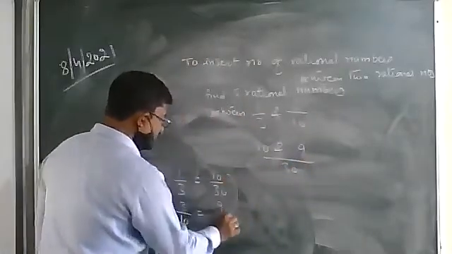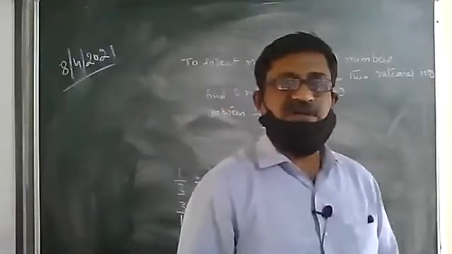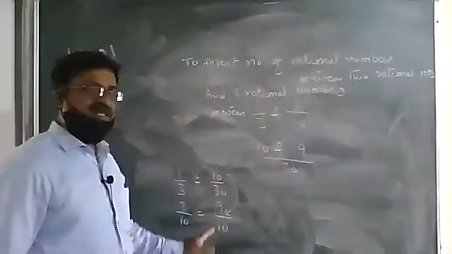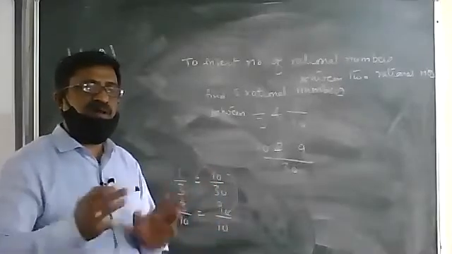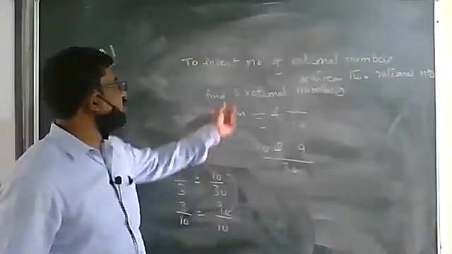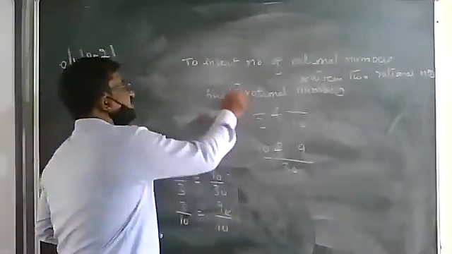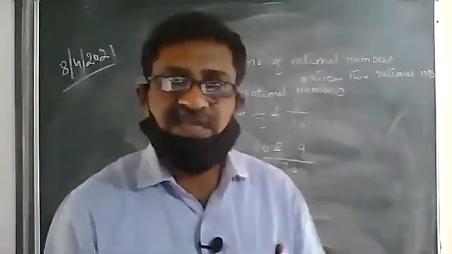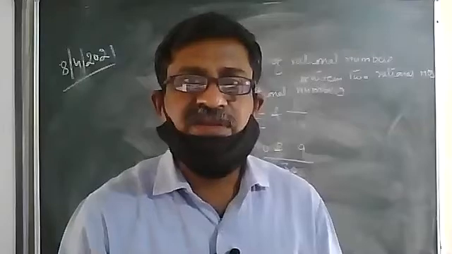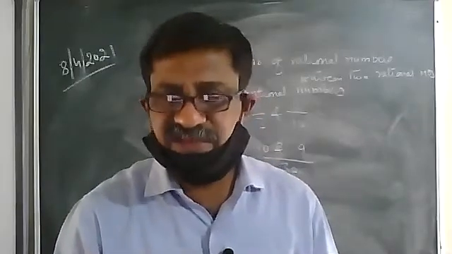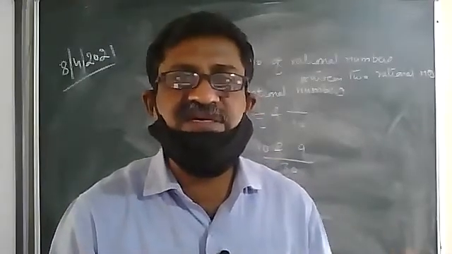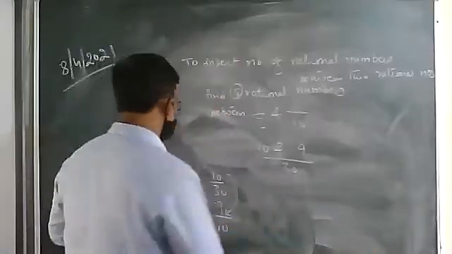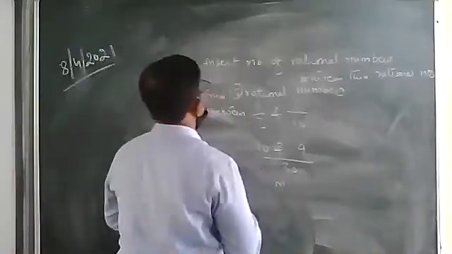Between 10 and 9, we don't have any number. Therefore, what do we do? We multiply the numerator and denominator by a common number which is more than 5. If 5 rational numbers are required, we multiply by a number more than 5. More than 5 means it can be 6, it can be 7, it can be 10 even. The calculation will be easy if we take 10 as the common multiple. Therefore, multiply numerator and denominator both by 10.